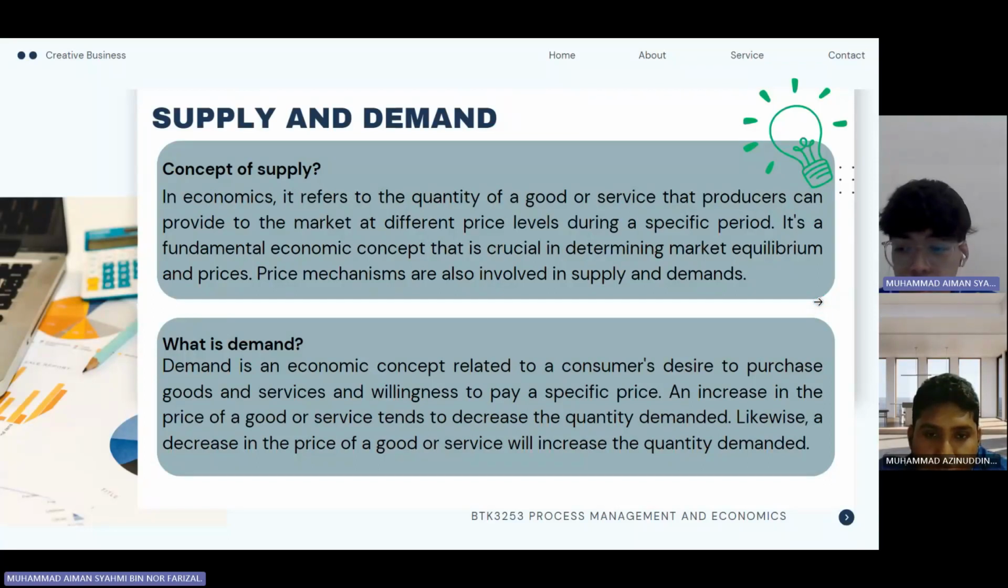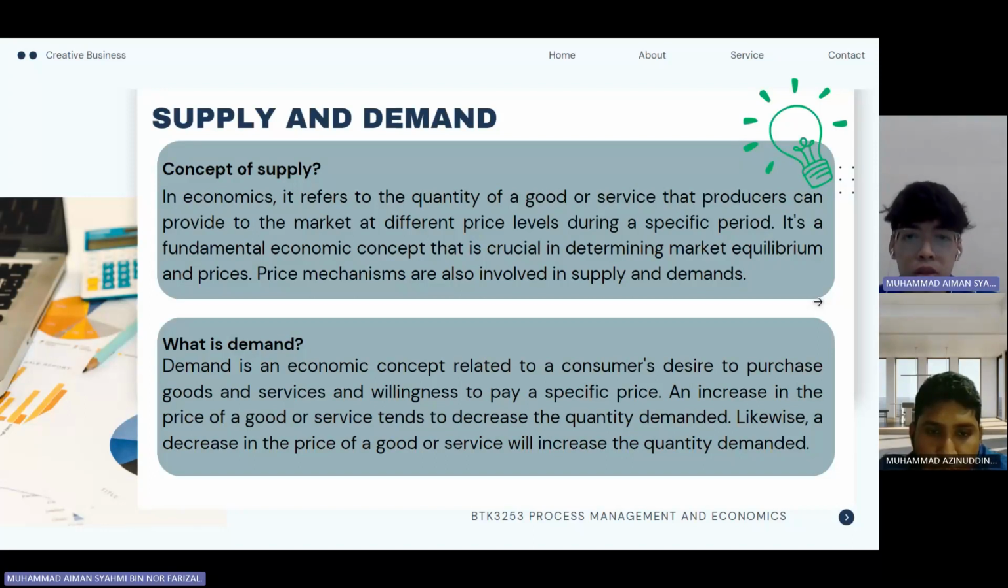Next, I will explain about supply and demand. The concept of supply: in economics, supply refers to the quantity of a good or service that producers can provide to the market at different price levels during a specific period. It's a fundamental economic concept that is crucial in determining market equilibrium and prices.